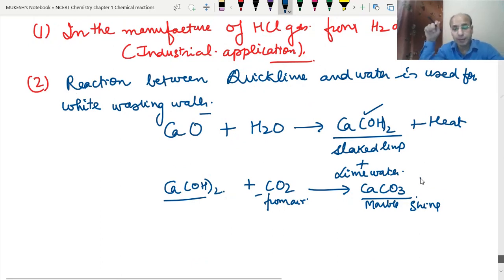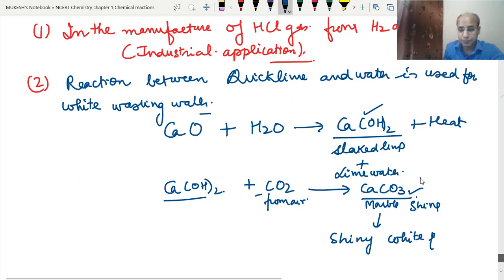Suppose we have applied it today, then within 2-3 days this calcium carbonate will be formed on the wall and will give the shiny white finish to the wall, or whatever color we have applied. So this is the basis of whitewashing.